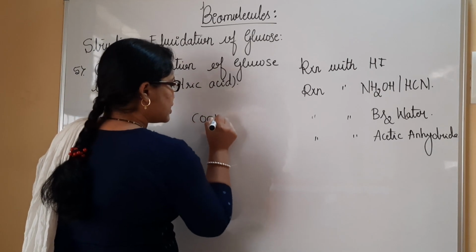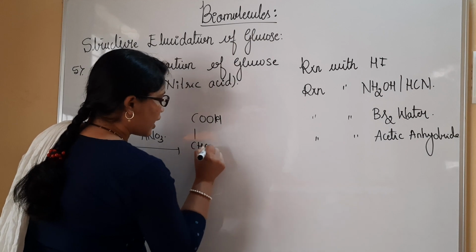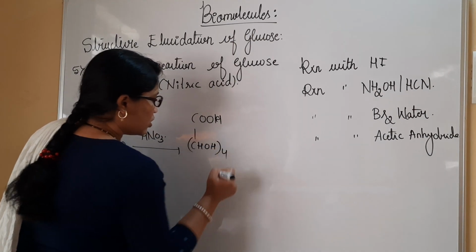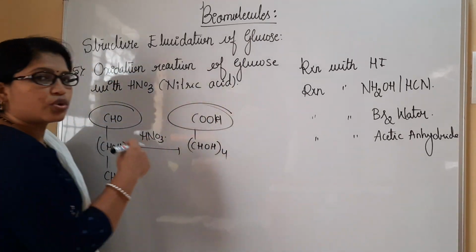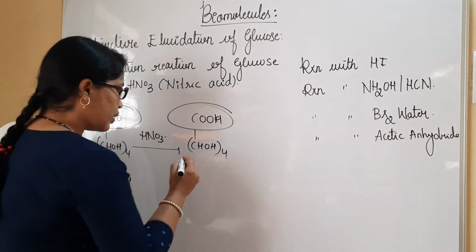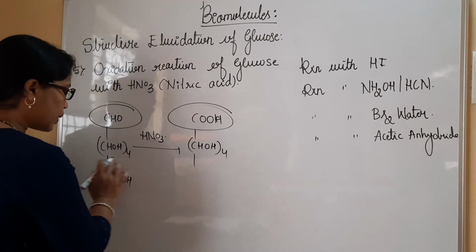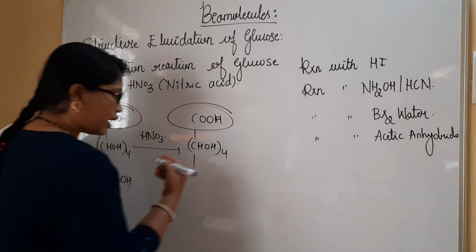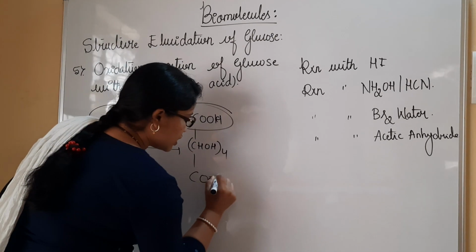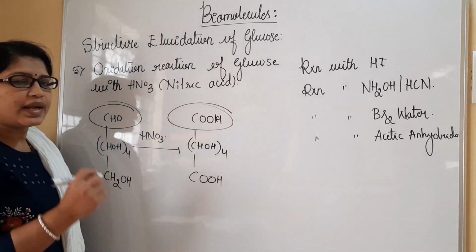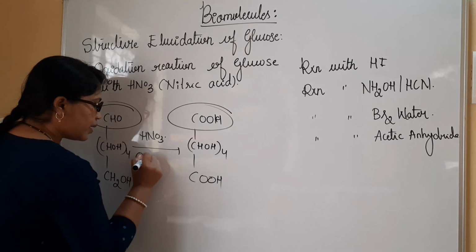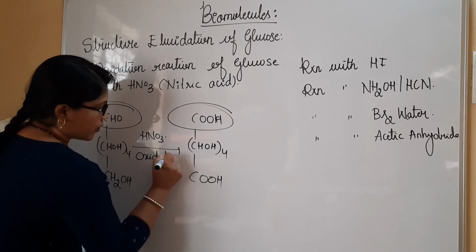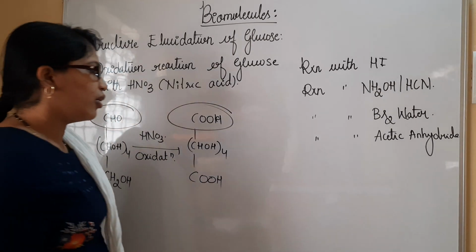Saccharic acid is considered to be a dicarboxylic acid. So see here, this CHO group is completely oxidized to a COOH group, and here also the primary alcoholic group is again going to be converted to a COOH group. That is, complete oxidation is going to take place. So HNO3 will be acting as an oxidizing agent and the oxidation process will be carried out.